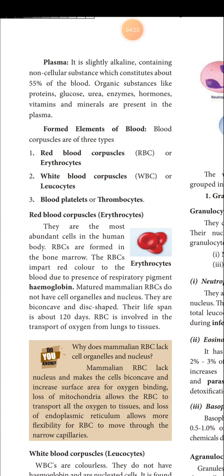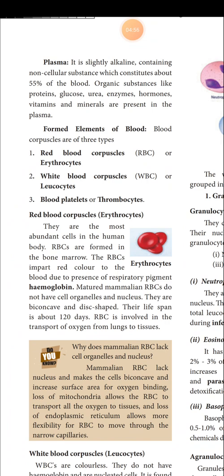Organic substances like proteins, glucose, urea, enzymes, hormones, vitamins and minerals are present in the plasma. These are the constituents of plasma. If you have a 2 marks question, write a note on plasma or write the constituents of plasma, you can write this answer. It is alkaline in nature and consists of non-cellular substances, which are not made up of cells.